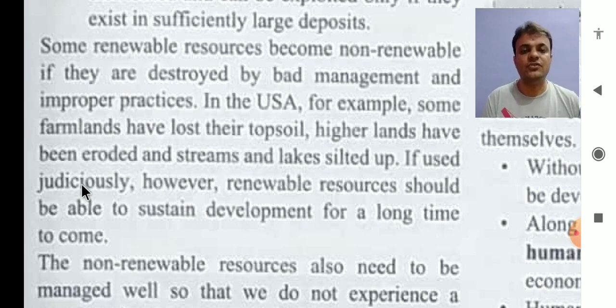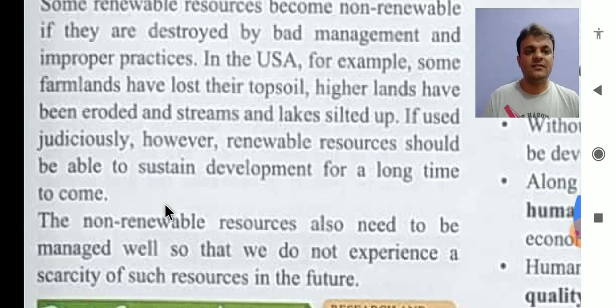Renewable and non-renewable resources can be preserved if used judiciously. The word judiciously means according to the law, according to what the government has said, according to what the forest ministry has said, we have to use it. If used judiciously, renewable resources should be able to sustain development for a long time to come, right? So in order to save and conserve, even renewable resources should be used very carefully.